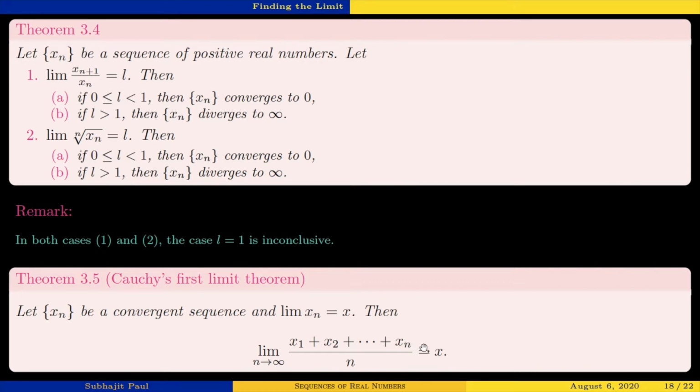So the sequence is x1 by 1. That is the first term of this arithmetic mean sequence. Second term is x1 plus x2 by 2. Third term is x1 plus x2 plus x3 by 3. Fourth term is x1 plus x2 plus x3 plus x4 by 4, and this way. So this is the arithmetic mean sequence, and this sequence will also have the same limit x.